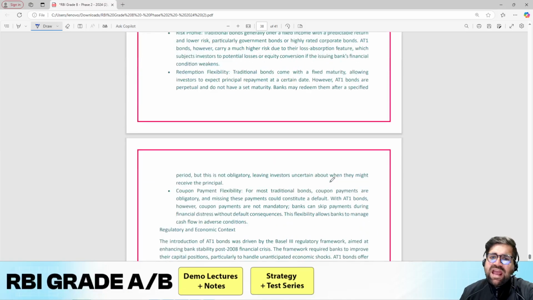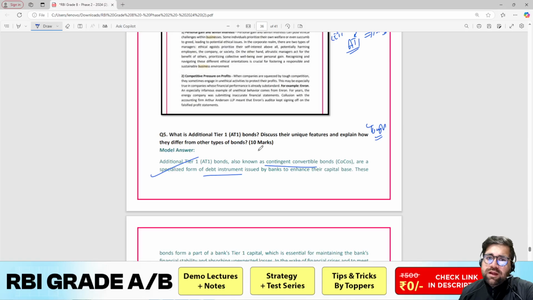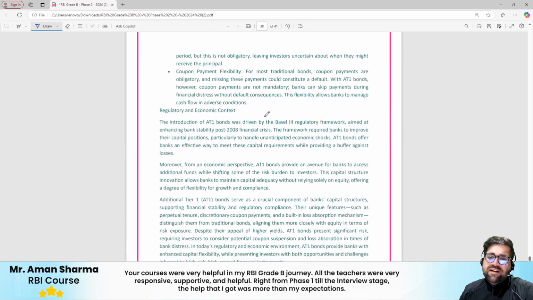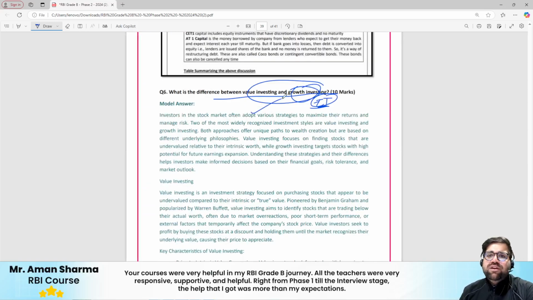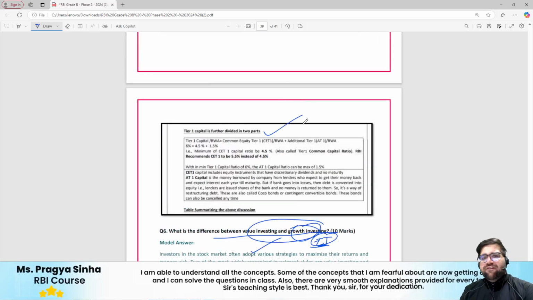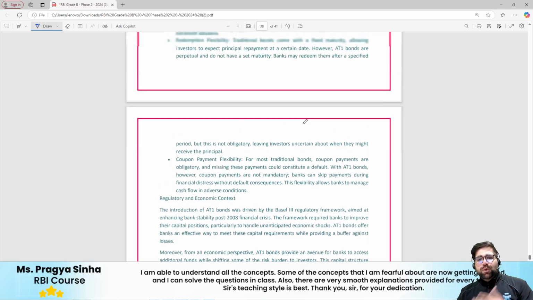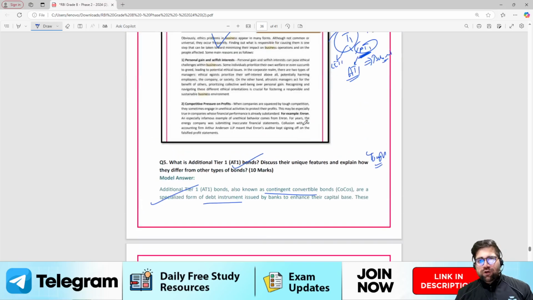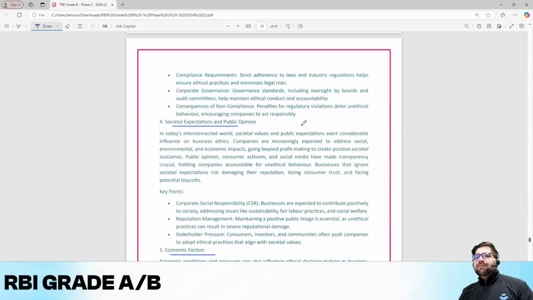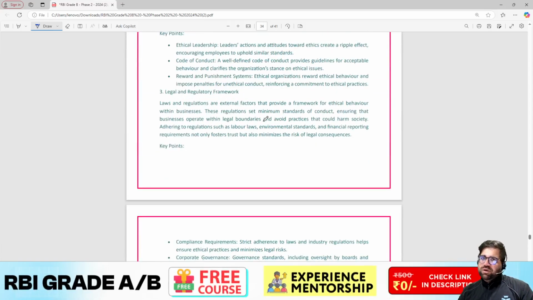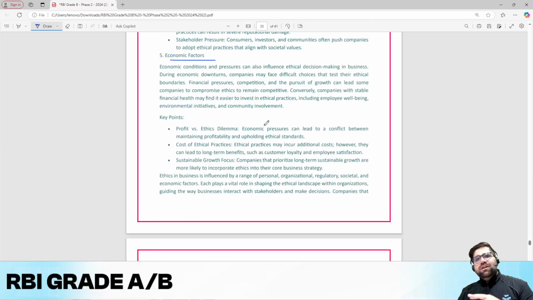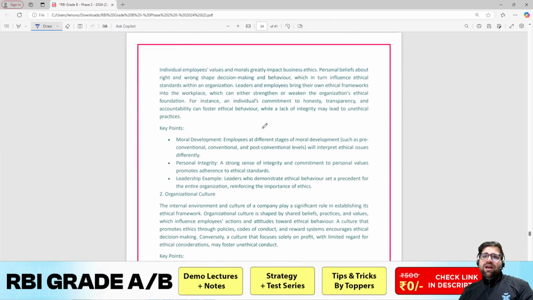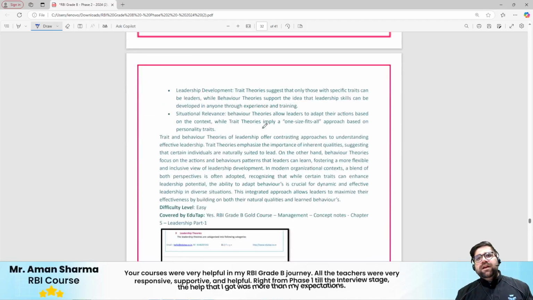But having said this, my friend, if your knowledge about Basel is good, then 81 bonds could have done your job. Otherwise, this particular question would have done your job, which is based on value and growth investing. Okay, 81 we have covered in our course as well, but we do admit we could have covered more when it comes to 81 bonds, and surely it's a learning for all of us as well. But seeing that 10 marker questions, ethics one was doable, and you could have chosen any one between your investing and the 81 bonds. So I would say 10 markers comparatively look more tough as compared to a 15 marker question.